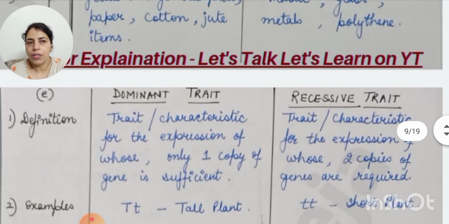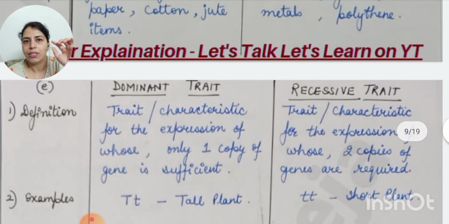Dominant trait and recessive trait, this question is from lesson number 9. So definition is the first basis. Those traits, those characteristics, for whose expression only one copy of the gene is sufficient. Like in the case of a tall plant, capital T, small t: if both copies are of the same gene, capital T, then it will be a tall plant for sure. But in case only one gene is of that type, even then that trait will be expressed, so that will be a tall plant.